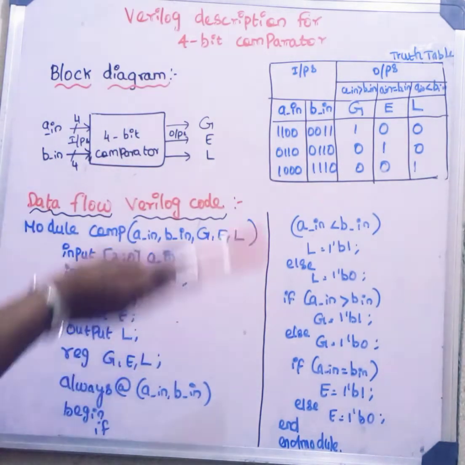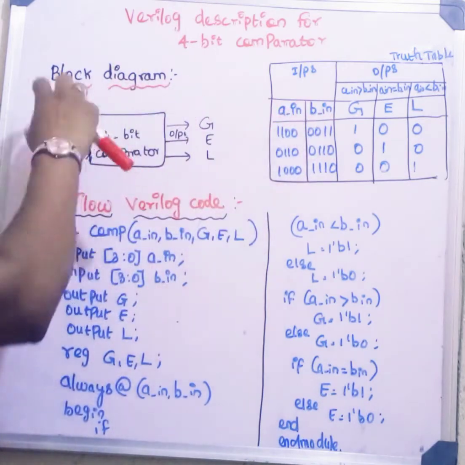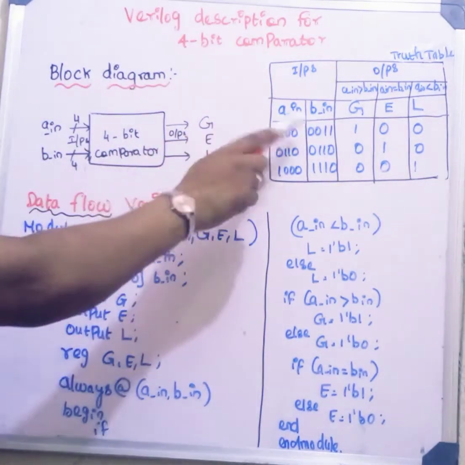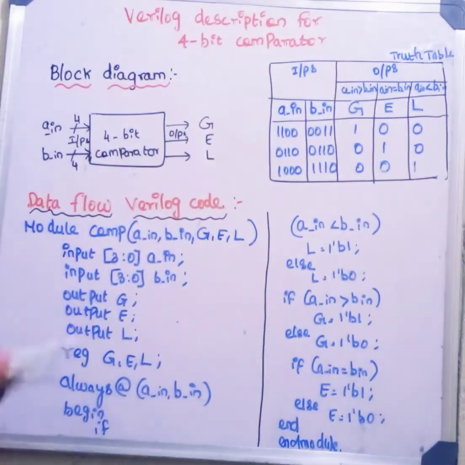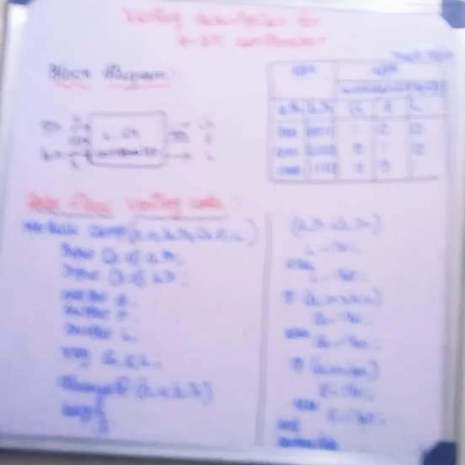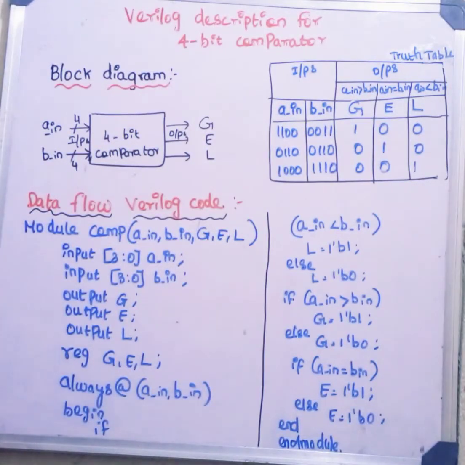Just we are comparing the inputs. Two inputs we are giving as an input and those inputs are compared with each other, whether it is greater than or equal or lesser than. This is simple mathematics what we did in our basic mathematics studies. If any two numbers are given, we are comparing them. Either it is greater than or lesser than or equal. Only these three concepts are there to compare any two numbers.